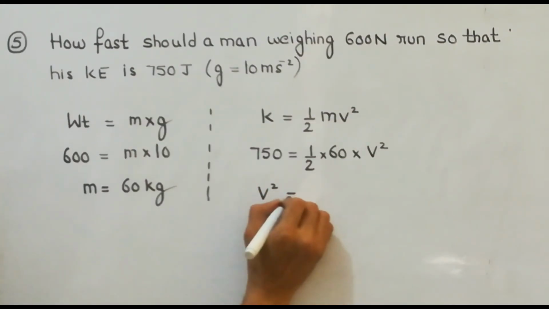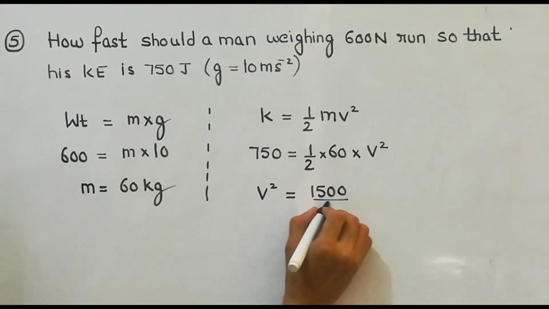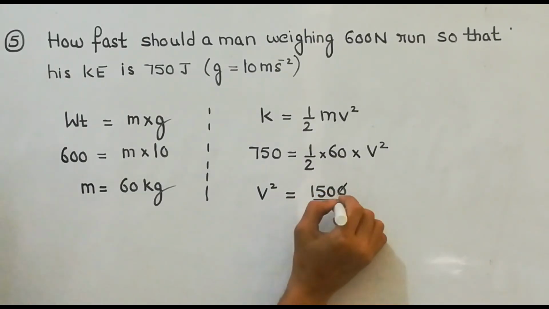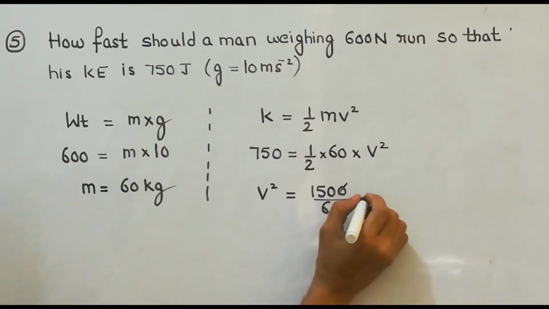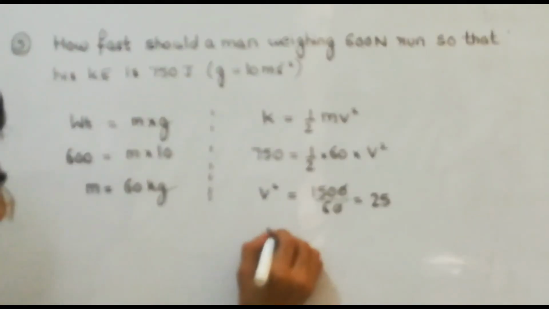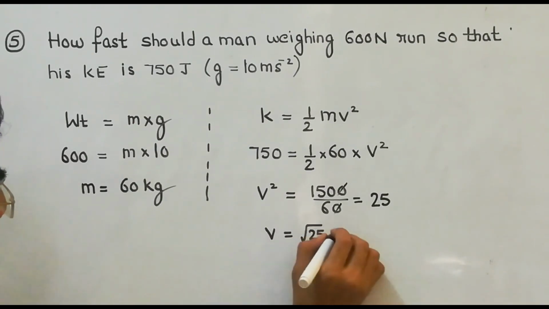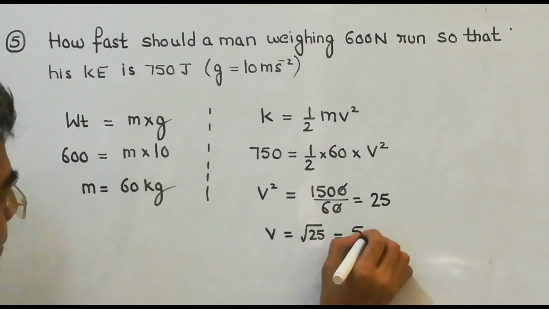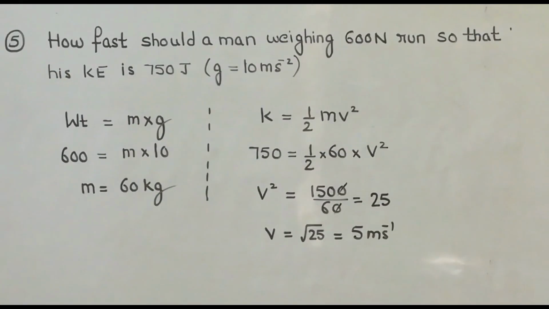So on cross multiplication it is 1500 upon 60. So on reducing it, V is equal to 5. So we have got velocity as 5 meter per second.